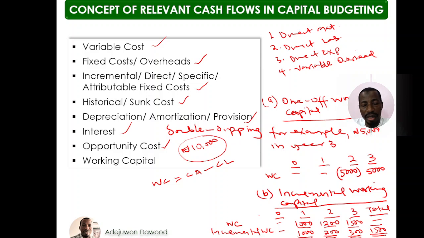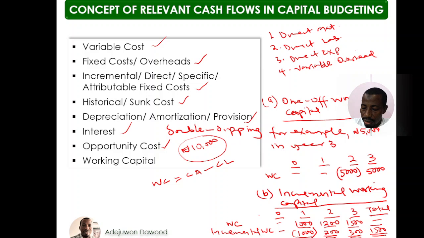The 1,000 working capital in the first year will be treated as cash outflow in the year before the year of occurrence. So the year before year 1 is year 0. The 200 should be treated as cash outflow in the year before year 2. The year before year 2 is year 1.